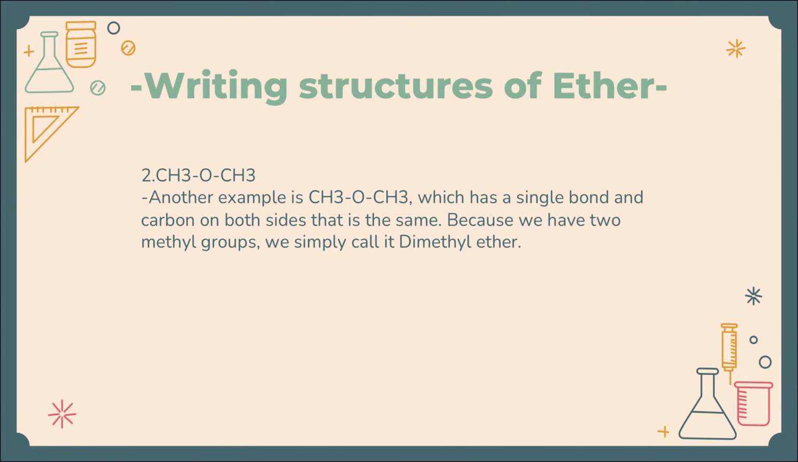Another example, CH3-O-CH3, which has a single bond and carbon on both sides that is the same. Because we have two methyl groups, we simply call it dimethyl ether.